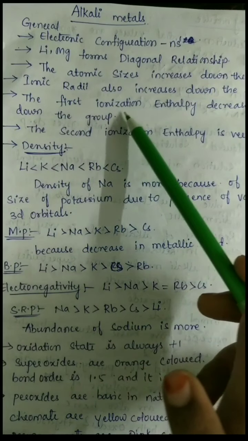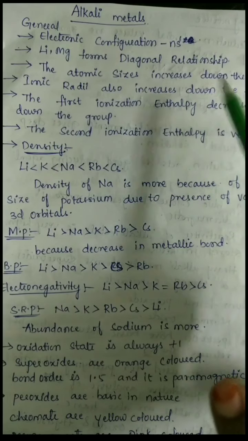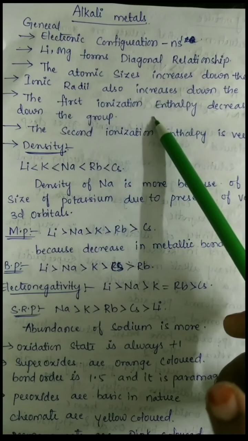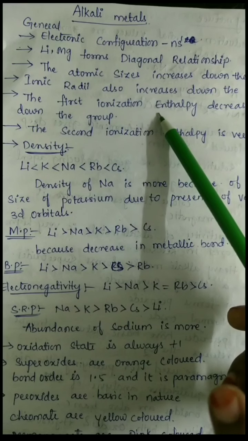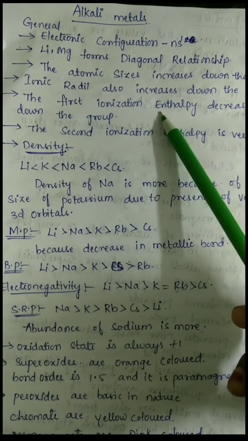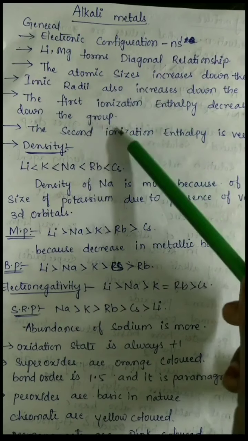And the first ionization enthalpy decreases down the group. We all know that ionization enthalpy is nothing but the removal of electrons from the outer shell. So guys, when we go down the group, the size increases.